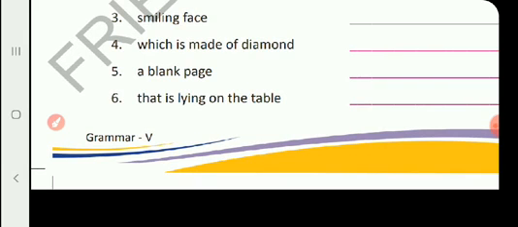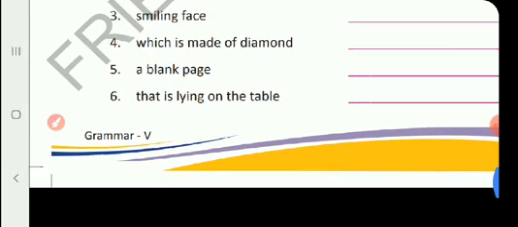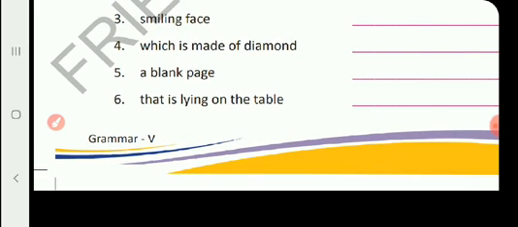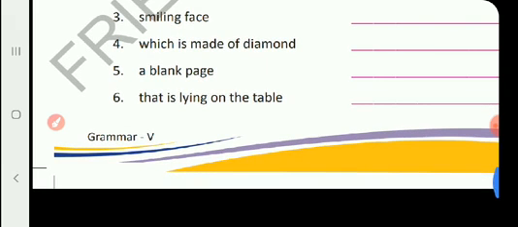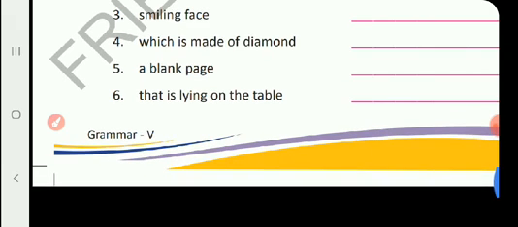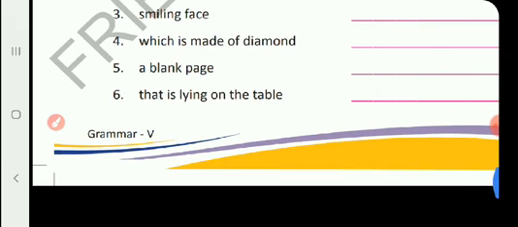So, there are only 2 exercises in this third lesson. My dear students, the first exercise has space there, and the second exercise also has blank lines. So, please write these explained answers on these lines. Don't forget to start the sentence with a capital letter and end the sentences with a full stop. You can write these exercises in your book.